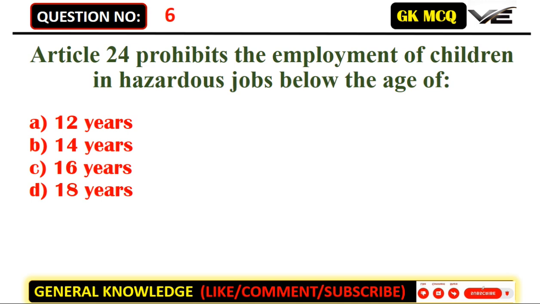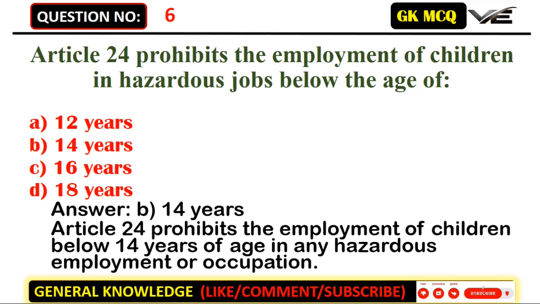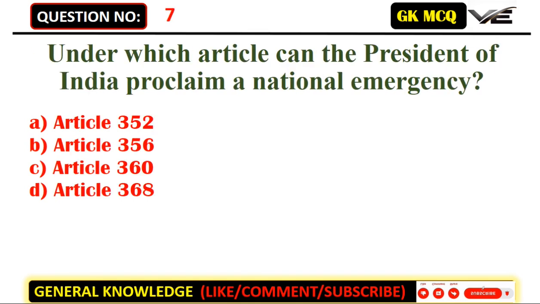Article 24 prohibits the employment of children in hazardous jobs below the age of: A. 12 years. B. 14 years. C. 16 years. D. 18 years. Answer: B. 14 years. Article 24 prohibits the employment of children below 14 years of age in any hazardous employment or occupation.